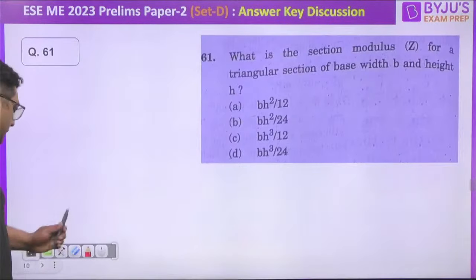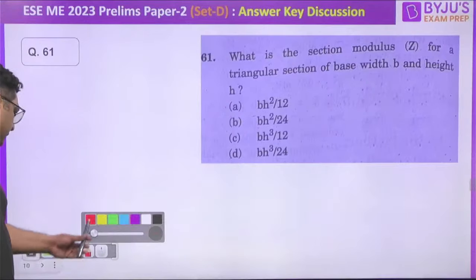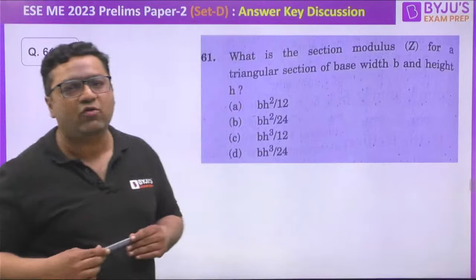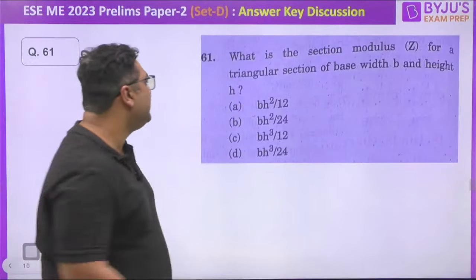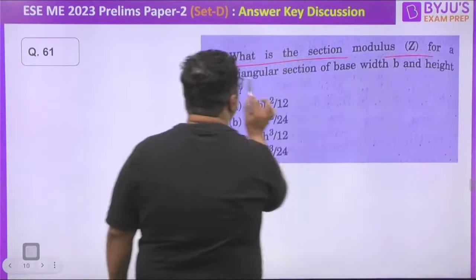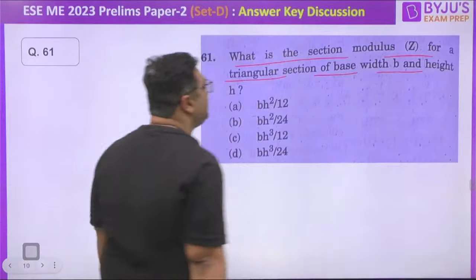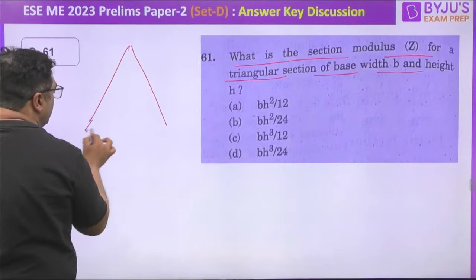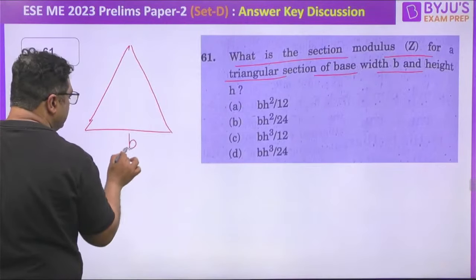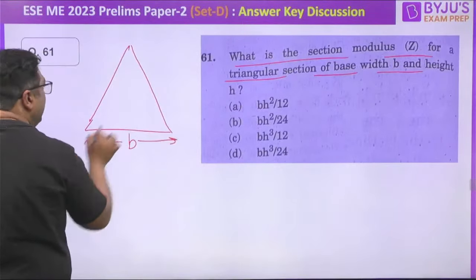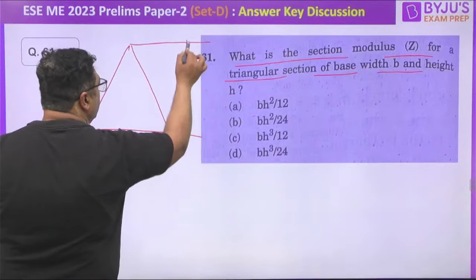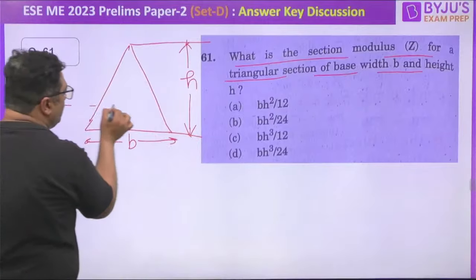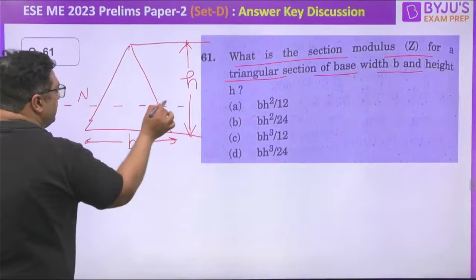Moving further, this is once again from strength of material. So guys, here they are asking you the value of section modulus. They are saying what is the section modulus Z for a triangular section with base width B and height H. So if we take this triangular section for which base width is B and height is H. Okay guys, so this is the neutral axis, let us say.